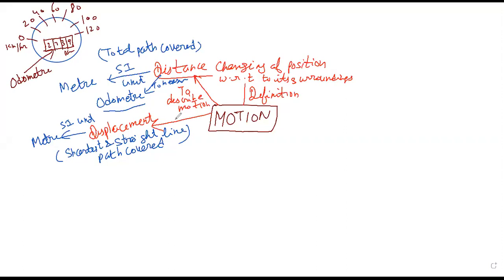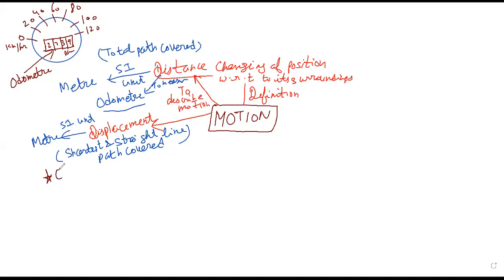Okay. So distance and displacement have some specific conditions. Distance can never be zero for a body in motion, but displacement can be zero for a body even in motion, right? This is one specific point about displacement.